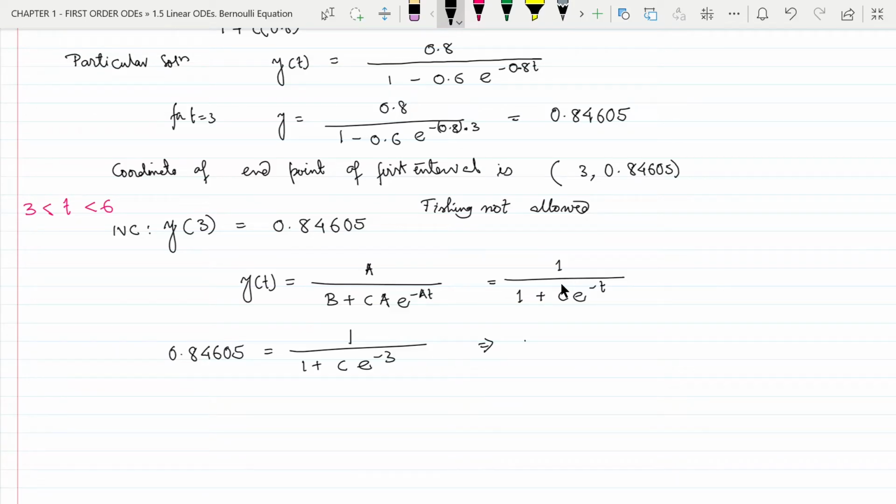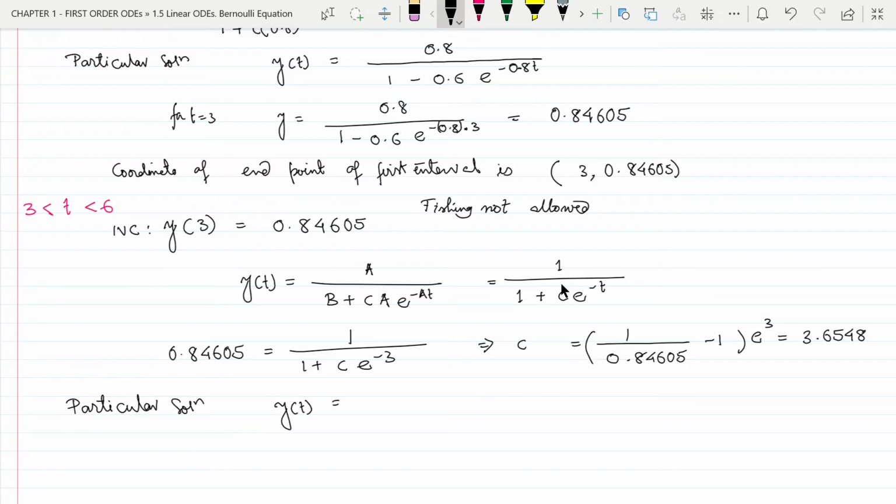This implies c e to the power minus 3 equal to 1 divided by 0.84605 minus 1, and c equal to this multiplied by e to the power 3, which is equal to 3.6548. So, now we have obtained the value of c, and we can write the particular solution as y of